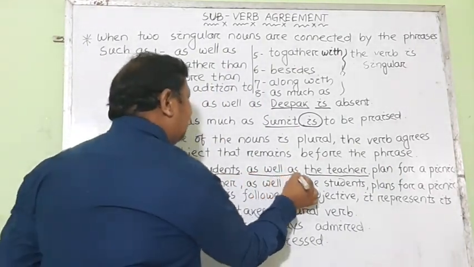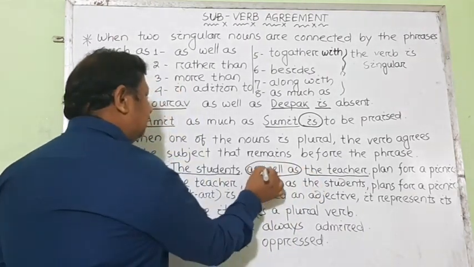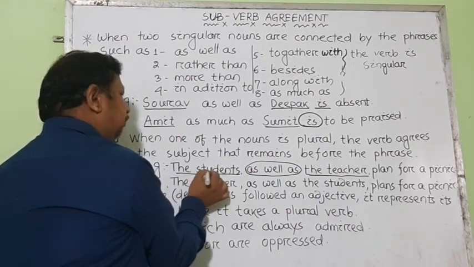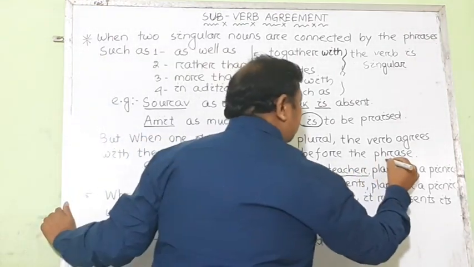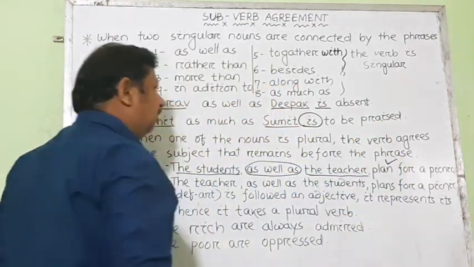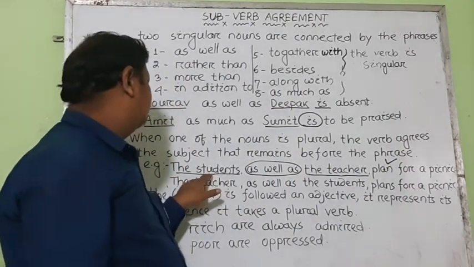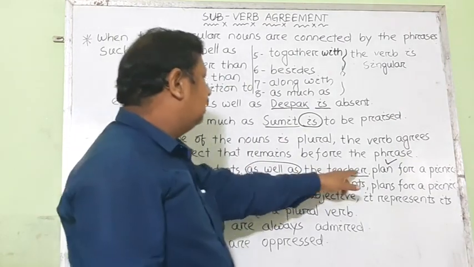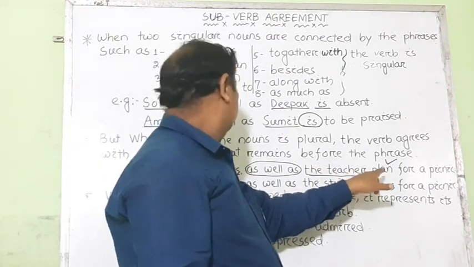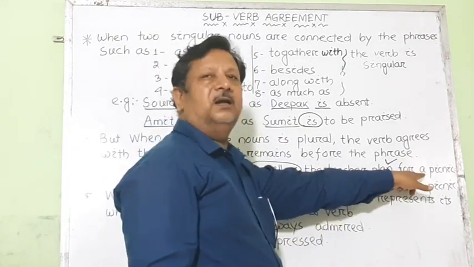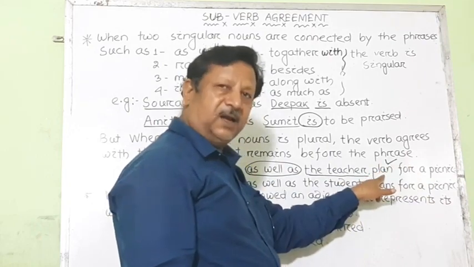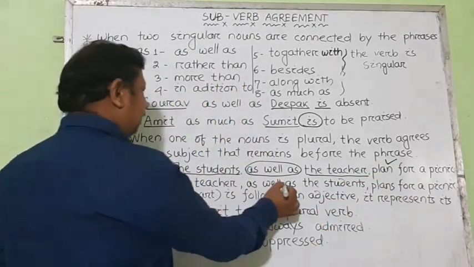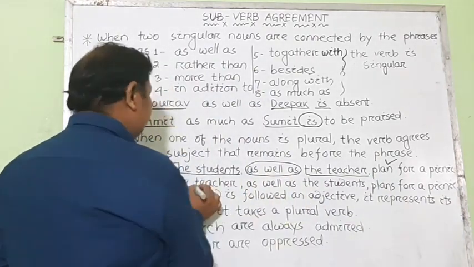Before the phrase we have the students, it is plural. So here the verb is plural: the students as well as the teacher are making a plan. Here it should be exactly the opposite: before the phrase we have a singular noun.